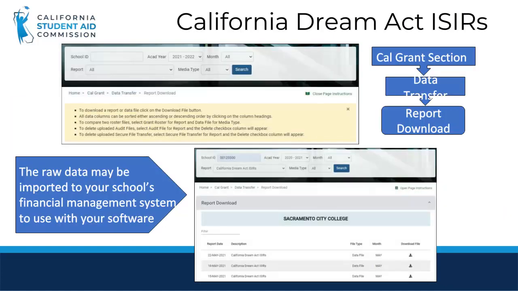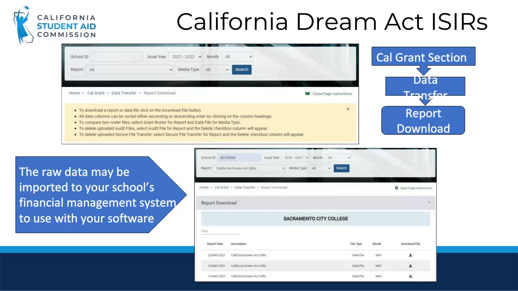The other way to find all of your DREAM Act applicants and search your student's ISIR is to download the information from a report. To download the reports for the ISIRs, begin at the Cal Grant section on the home page, select Data Transfer, and then select Report Download. You will be brought to this menu, the Report Download screen.